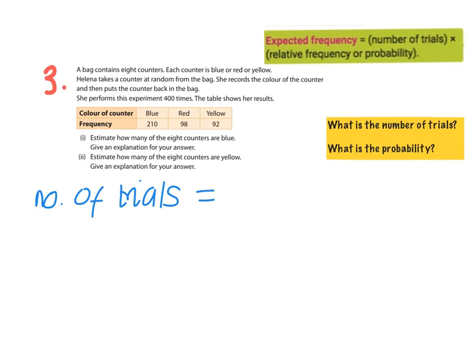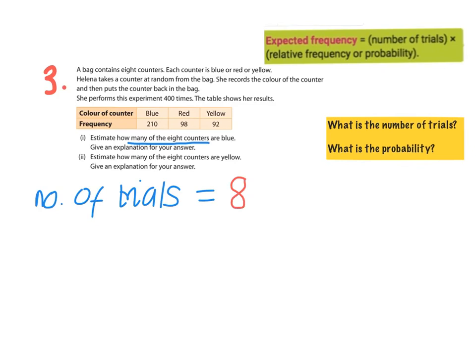But remember, what's the question asking us? How many of the 8 counters are blue? So in this case, like in our classroom situation where we're trying to find the number of people in the classroom who own a dog, our number of trials is going to be 8.